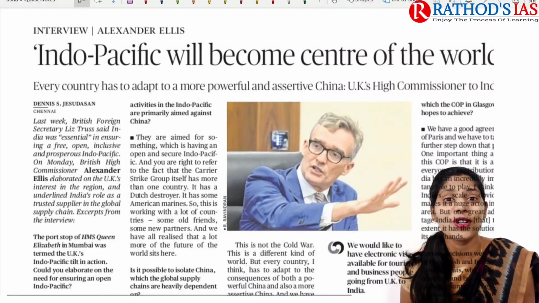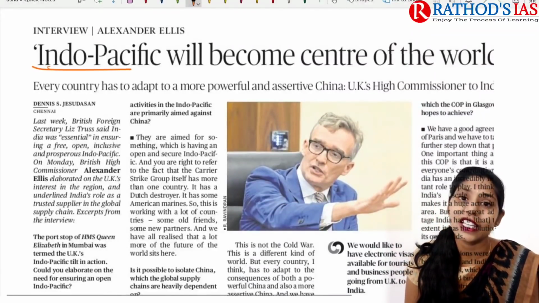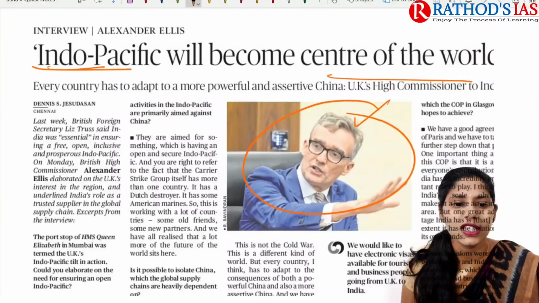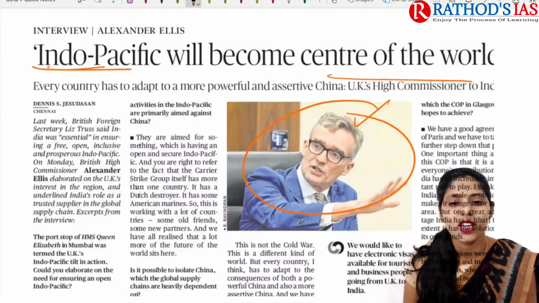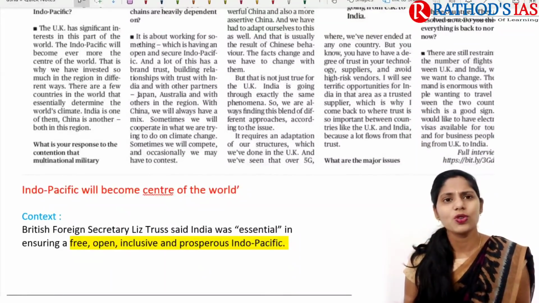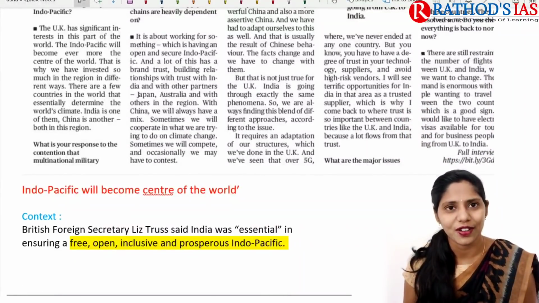And now let us move on to the next topic. The title says the Indo-Pacific will become the center of the world. He is a person who gave an interview. He is the British Foreign Secretary. Now let us try to see some important points regarding this topic, which is most important for our UPSC, because you need to get some points on what is happening around us, right?